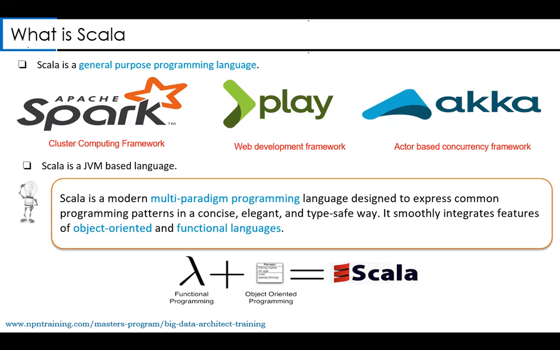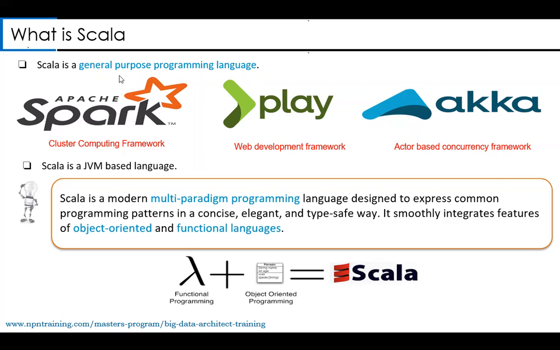For example, Scala, as I told you, is a general purpose programming language. This is something very important that you have to understand. That means it is not designed keeping a particular need. It can be used as a general purpose language for almost anything. For example, you can use Scala for writing your Spark applications, for building your web applications, for building your concurrency framework. So Scala can be used in almost every sector.